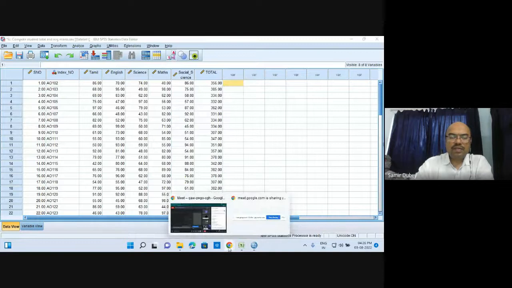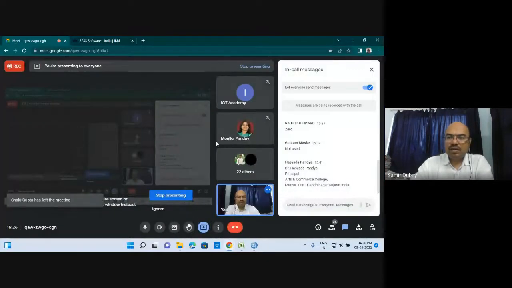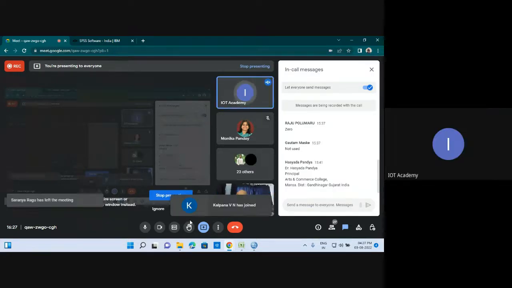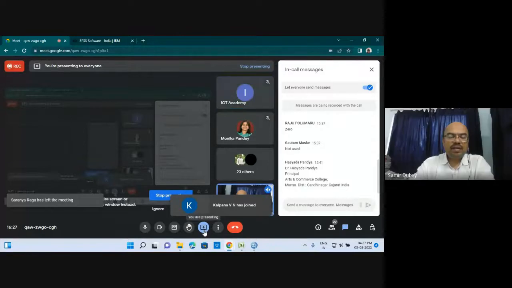Now if somebody has any kind of queries or questions, the session is open for discussion. Whatever I have discussed today is all about the basics of SPSS: how to make a file, how to import the file, and how to make some very simple initial calculations.